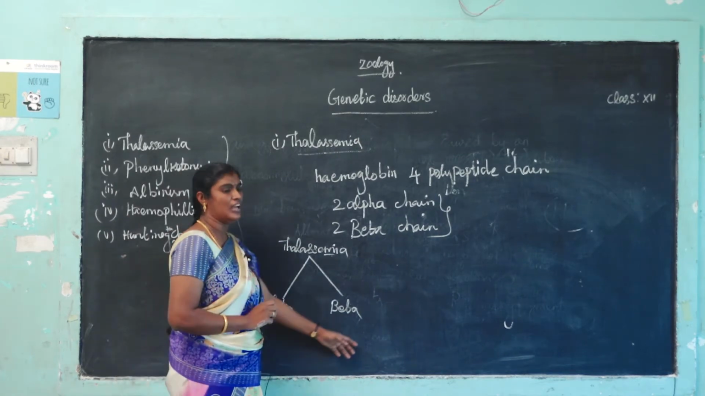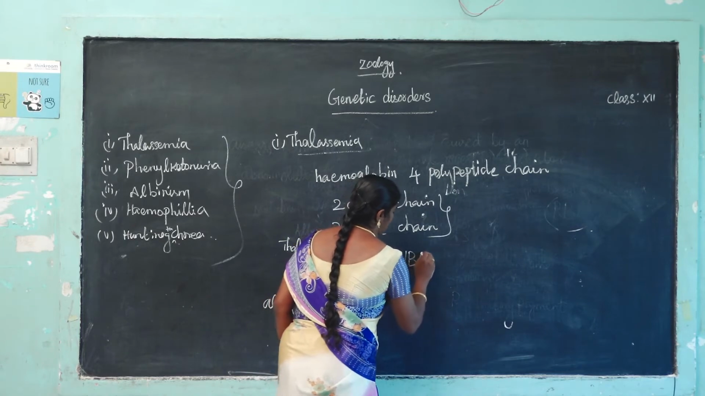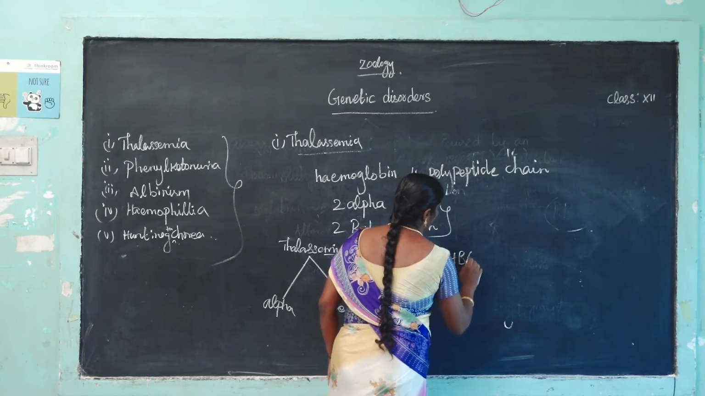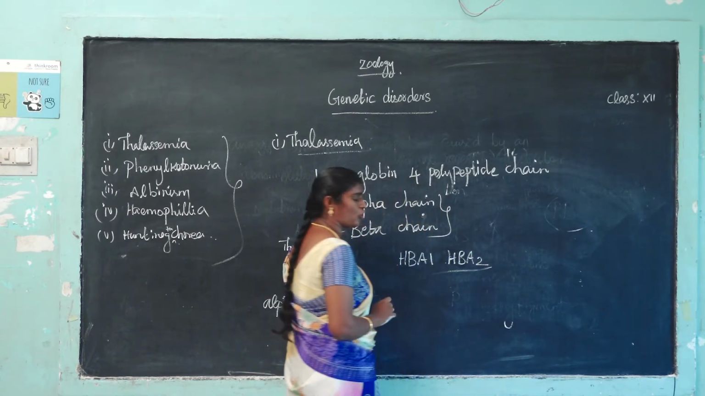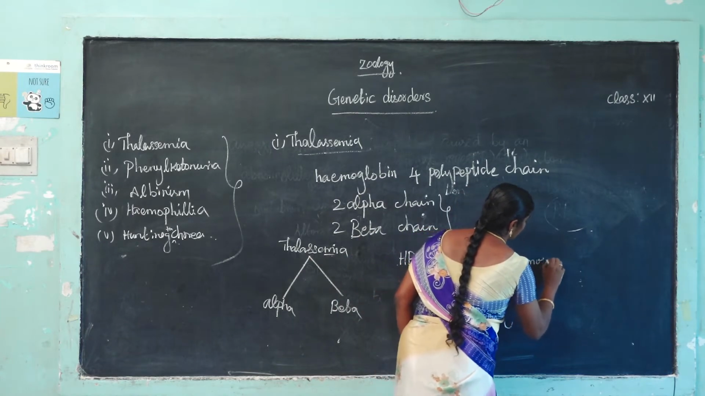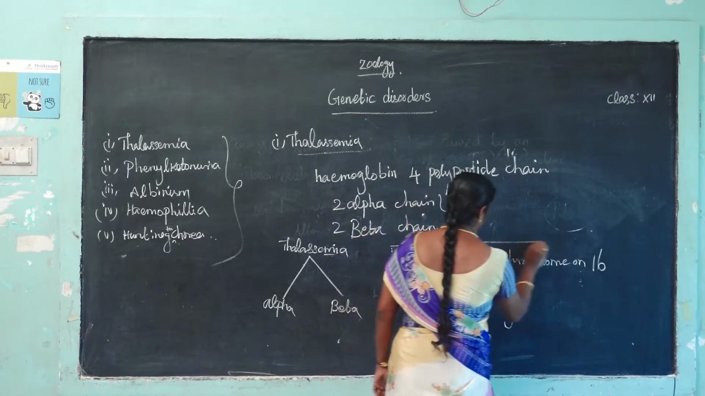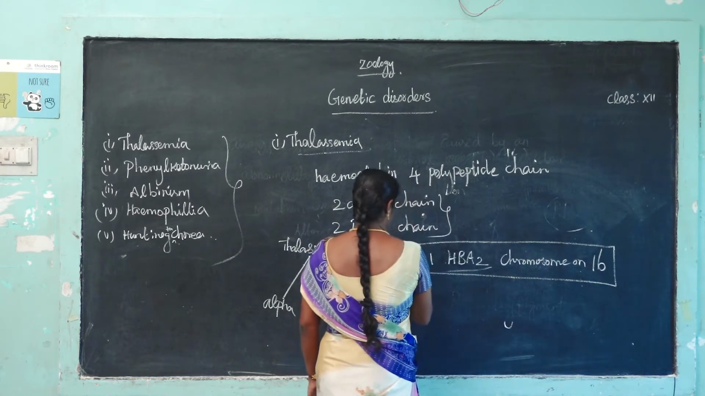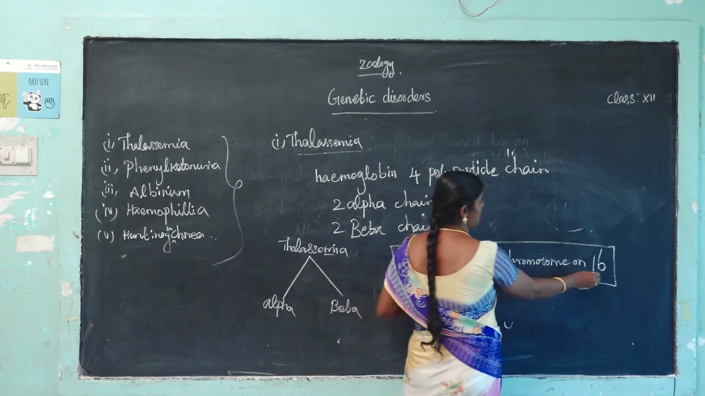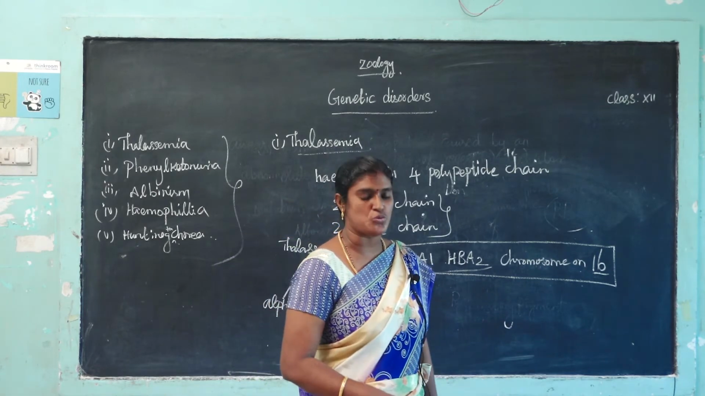It is controlled by genes on chromosome 16, two types of gene, HPA1 and HPA2. This gene is present on chromosome 16. Okay, it is very important, note it. So it is controlled by two types of gene, located on chromosome 16: HPA1 and HPA2.